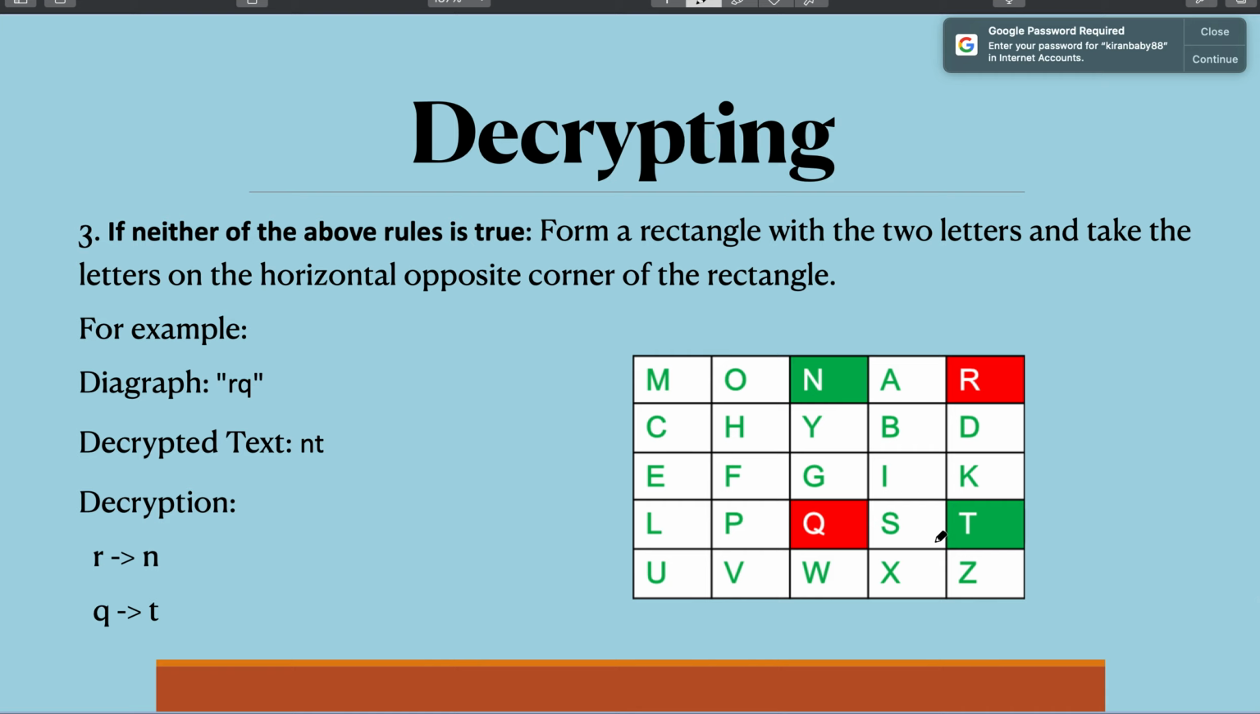Now the same rule applies for the rectangle also. If the two letters are not in the same row or the same column, we take the horizontally opposite corner letters. So here there is no difference. For example, if the digraph is R and Q, then the letters in the opposite corners, N and T, are taken respectively. It is the same for encryption and decryption. Only in the case of same row and same column do you apply the reverse direction for decryption.